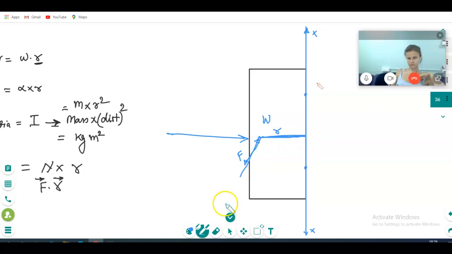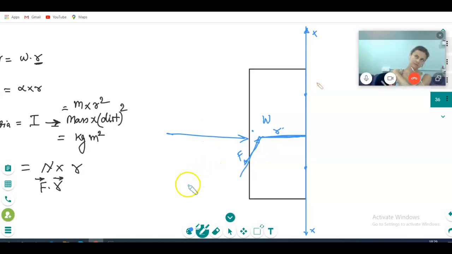Now, you can apply your force from here, from the end, or from here. What will you feel if you open the door from nearby the axis? More force is required to open it, and you may not be able to open the door if you apply the force very close to the axis. So R is playing an important role, or not? Yes, important.